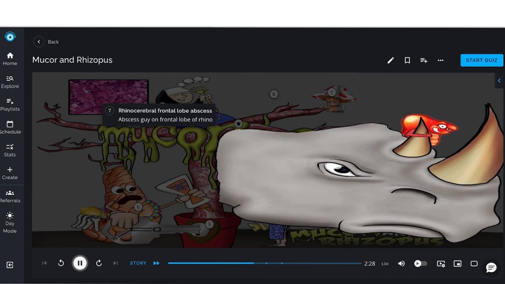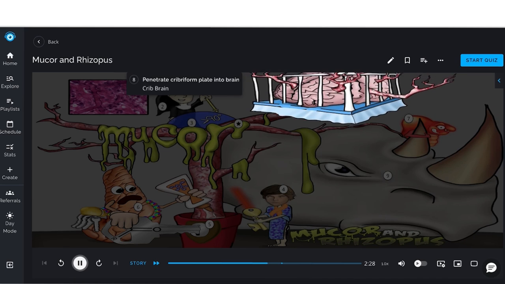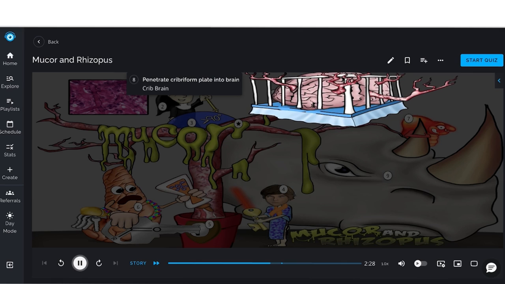Infection can spread from the nasal sinuses to the orbits and brain, characteristically resulting in a rhinocerebral frontal lobe abscess, demonstrated by the abscess guy on the frontal lobe of the rhino. This is a result of the infection traveling from the nasal sinuses with penetration through the cribriform plate into the brain, manifested as the crib brain. Often, patients can develop meningitis as a result.